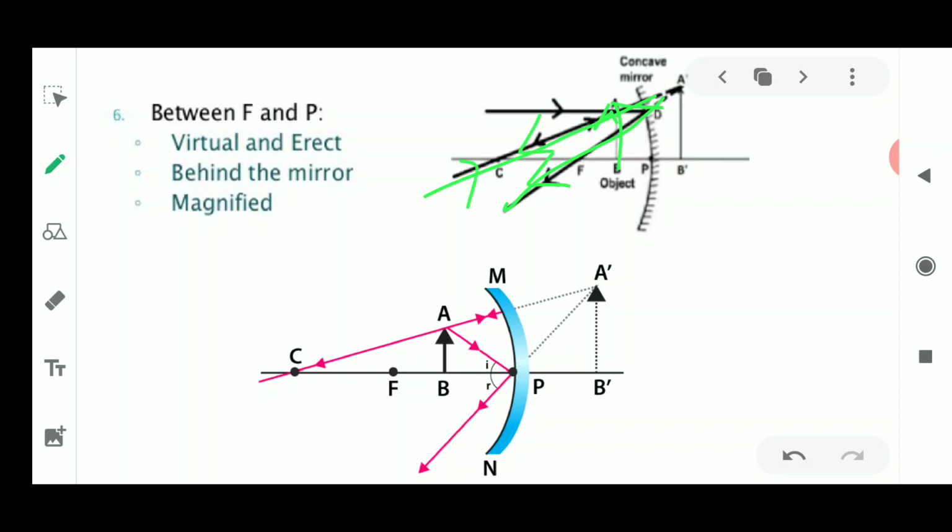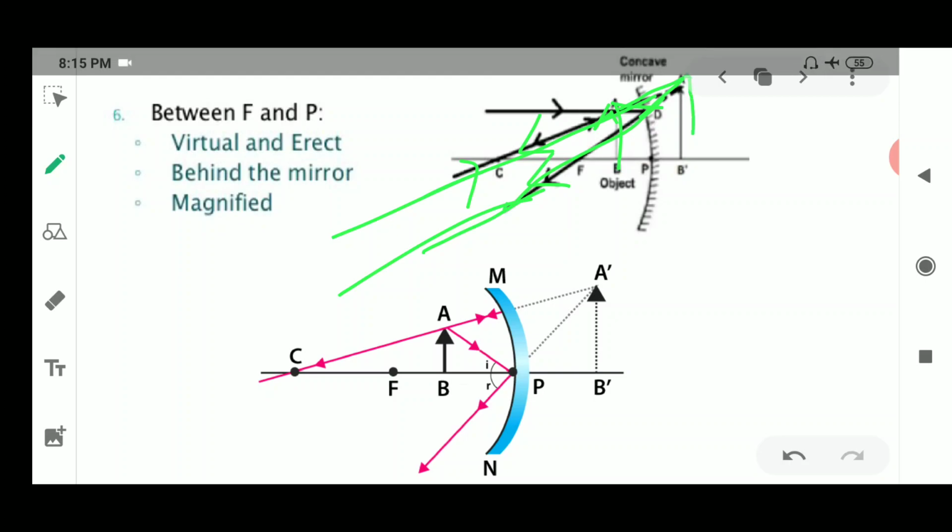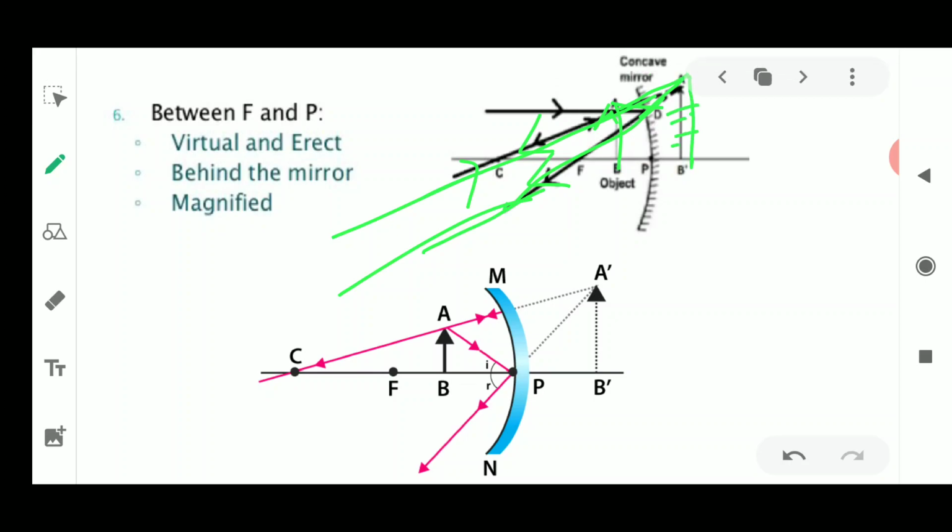Okay, so again, we could see that these lines are very far away from each other. They are not going to meet on this side as they are parallel to each other. Now if we extend these lines behind the mirror, they are going to meet somewhere here, and the image will always be an erect image. Why erect? Because it is above the principal axis, so it is always erect, always straight. And this is always virtual. Why? Because it is obtained at the back side of the mirror. That is why it is a virtual image.